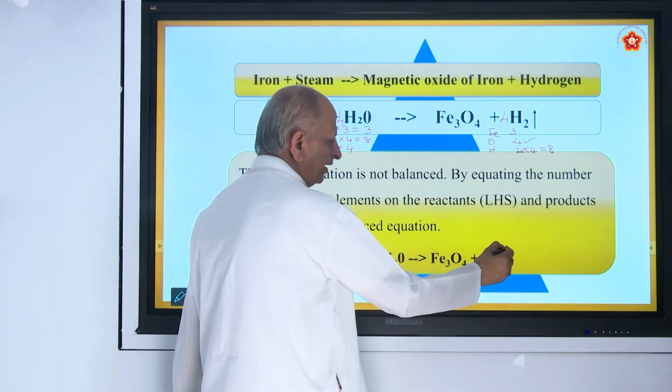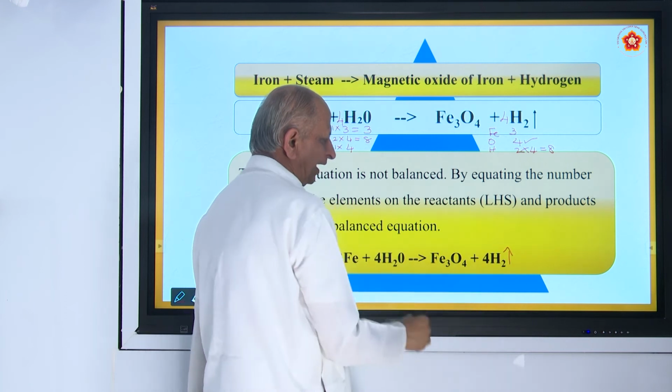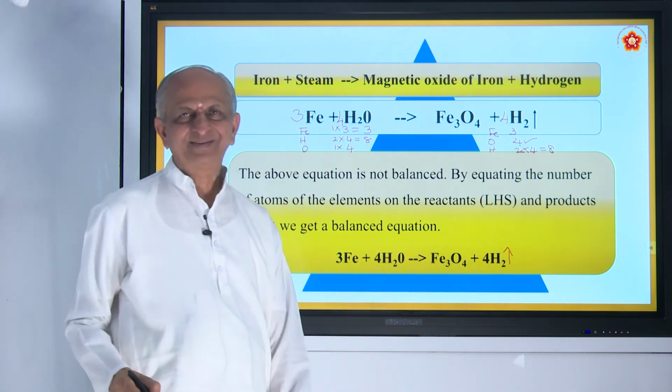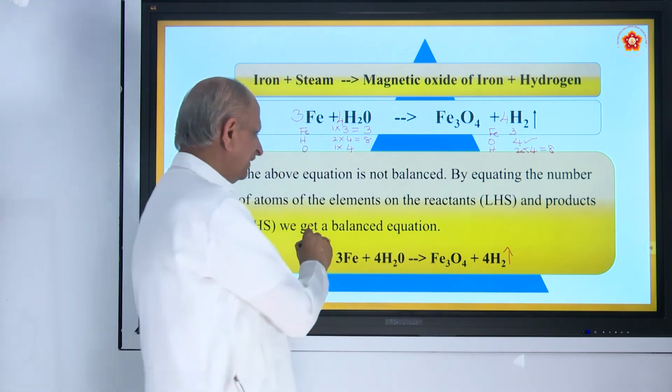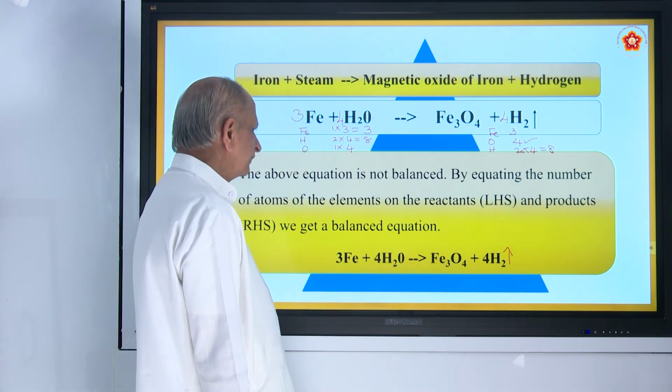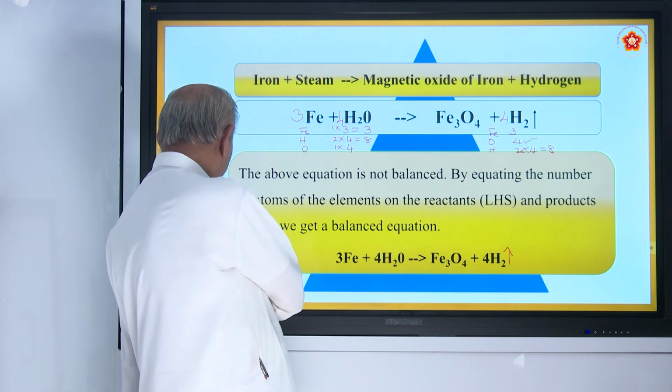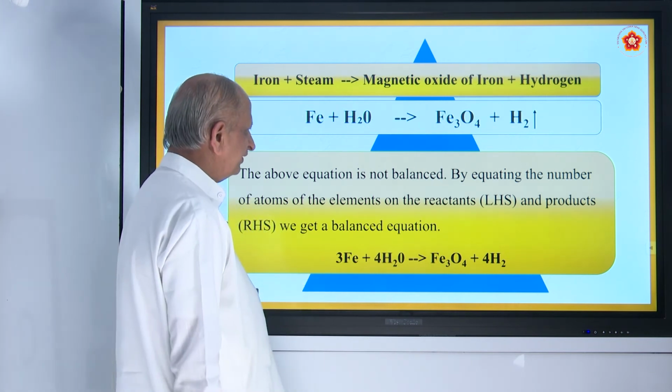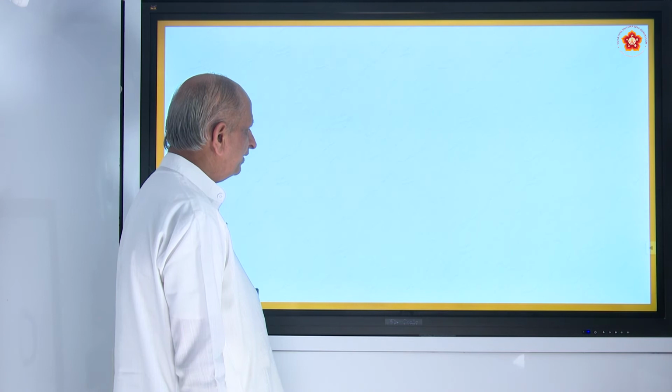Here the arrow mark from left to right represents the chemical reaction that takes place. And this is how an equation is to be balanced. You have to practice a lot of equations one by one.